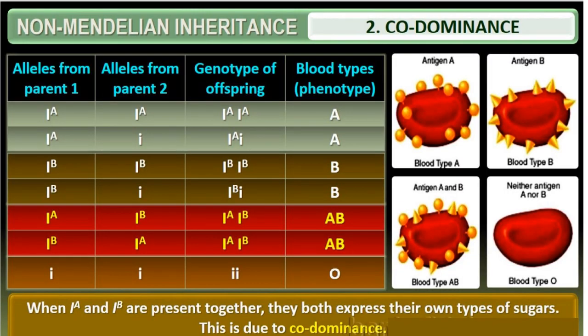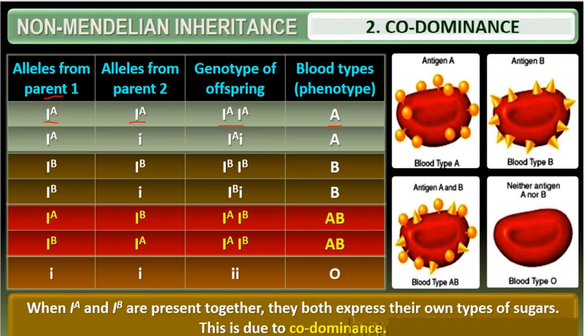So here, as I've explained, this is an example for codominance. If parent 1 has the genotype IA and parent 2 has IA, the genotype of the offspring will be IA IA, that is, two alleles will be represented, where the blood group is said to be A. That is, antigen A is being produced, so the blood group will be A. That is the phenotype.